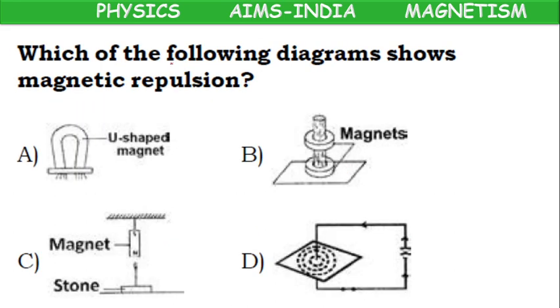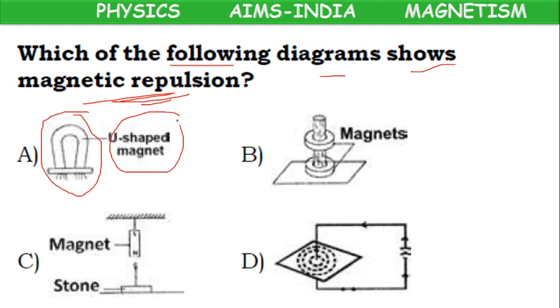Next, which of the following diagrams shows magnetic repulsion? Magnetic repulsion. In the first diagram, a U-shaped magnet is there. Some iron filings are attracted to this iron bar. So here we can observe attraction.